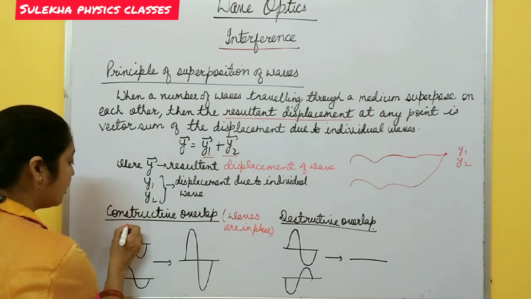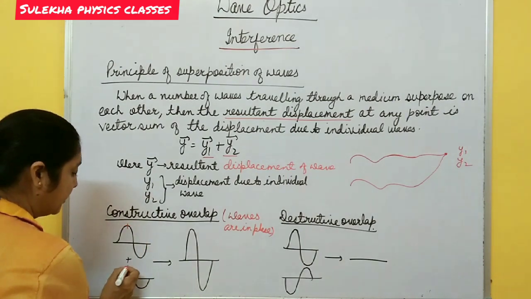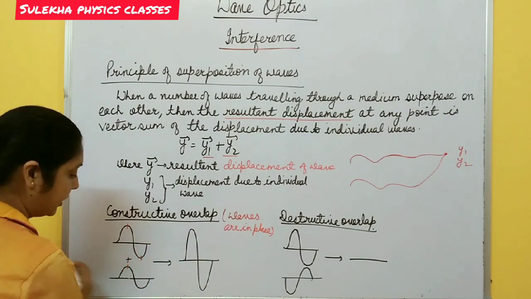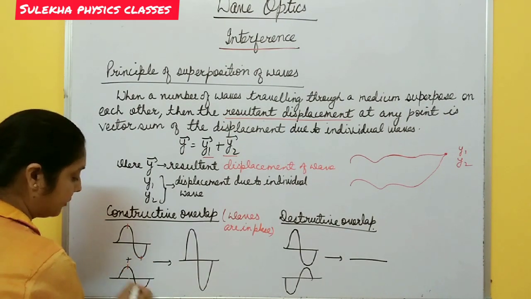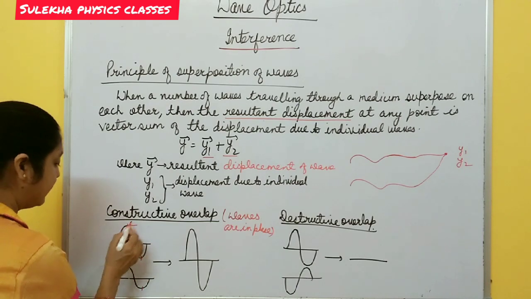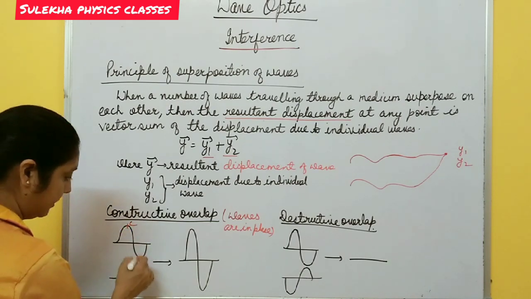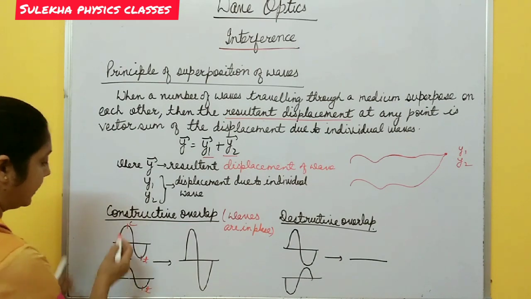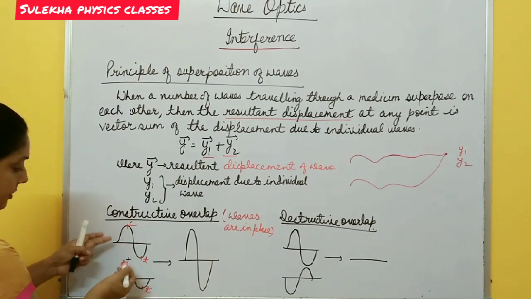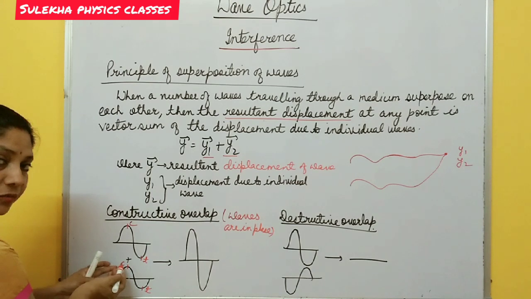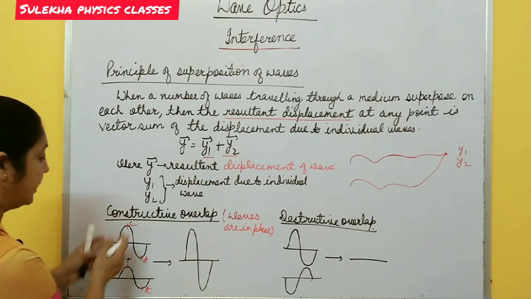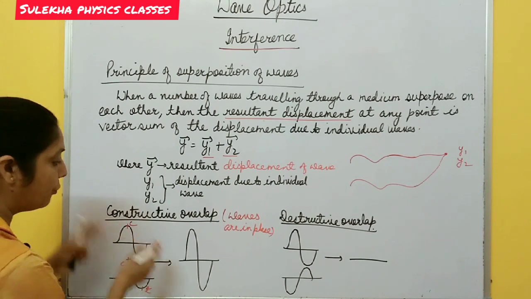When the crest of one wave superposes with the crest of another wave, these waves are in phase, and when these two waves overlap, what happens?